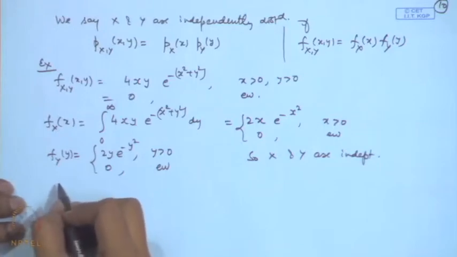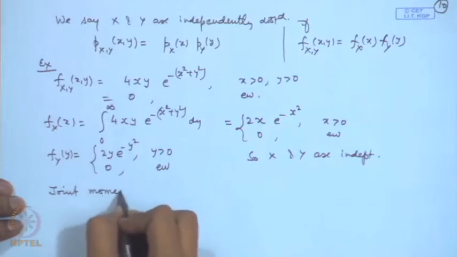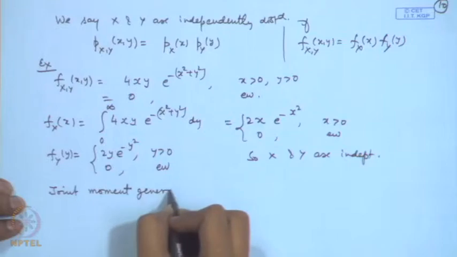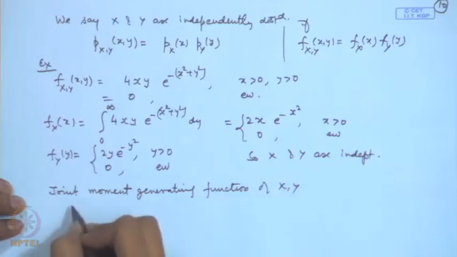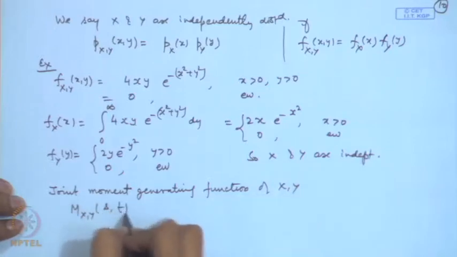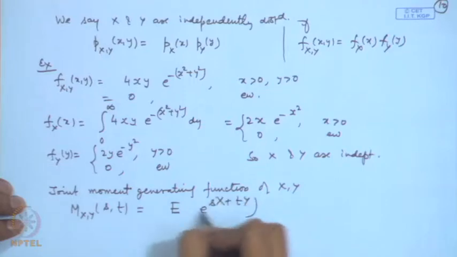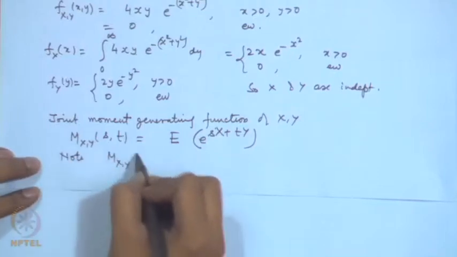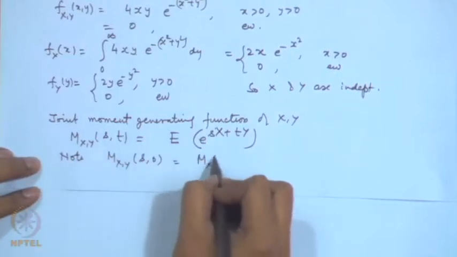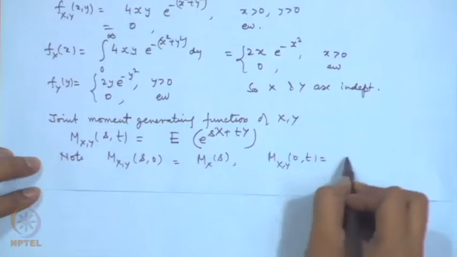Now, like in the case of univariate, one can talk about joint moment generating function of x y as m x y (s, t), that is equal to expectation of e to the power (s x plus t y). Notice here that if I put t equal to 0, then I will get the moment generating function of x, and if I put s is equal to 0, then I will get the moment generating function of y.